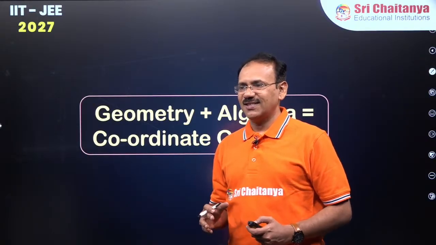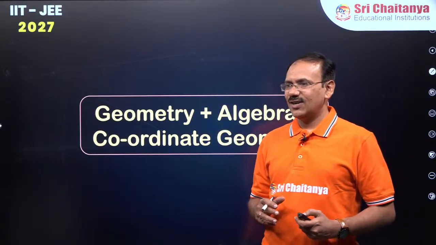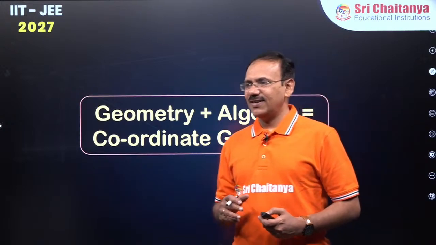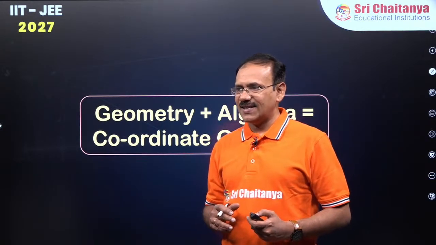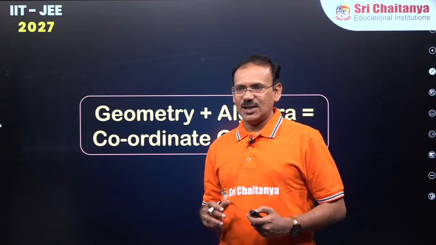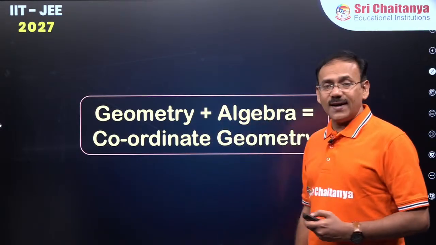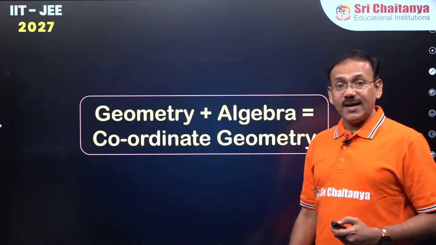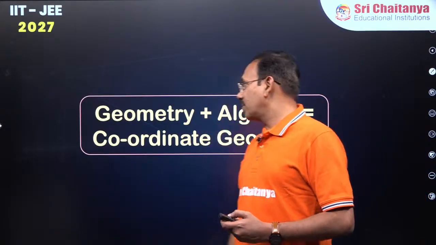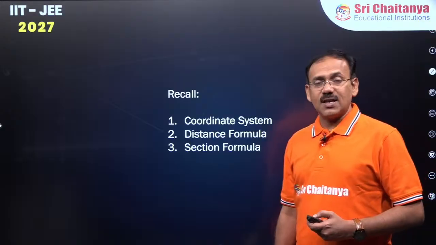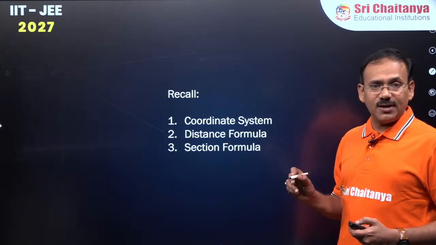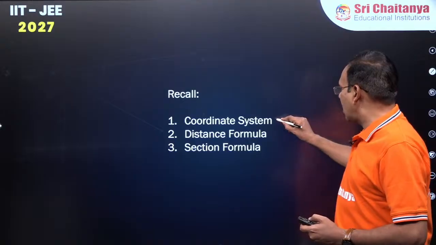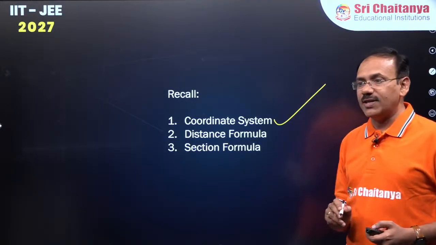René Descartes is the mathematician known as father of coordinate geometry. In yesterday's class, we've seen how to plot a point in xy plane, the relevant coordinate system concepts we've discussed.